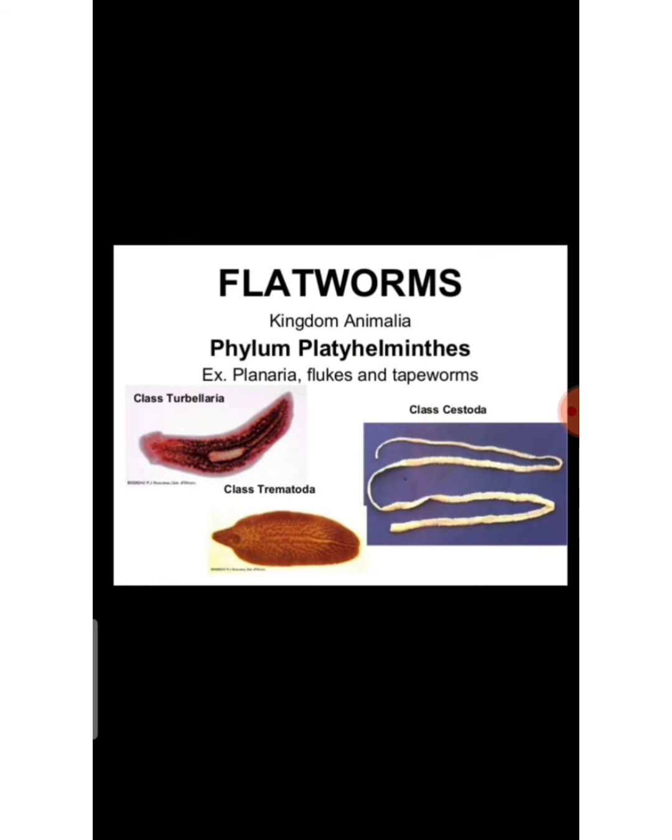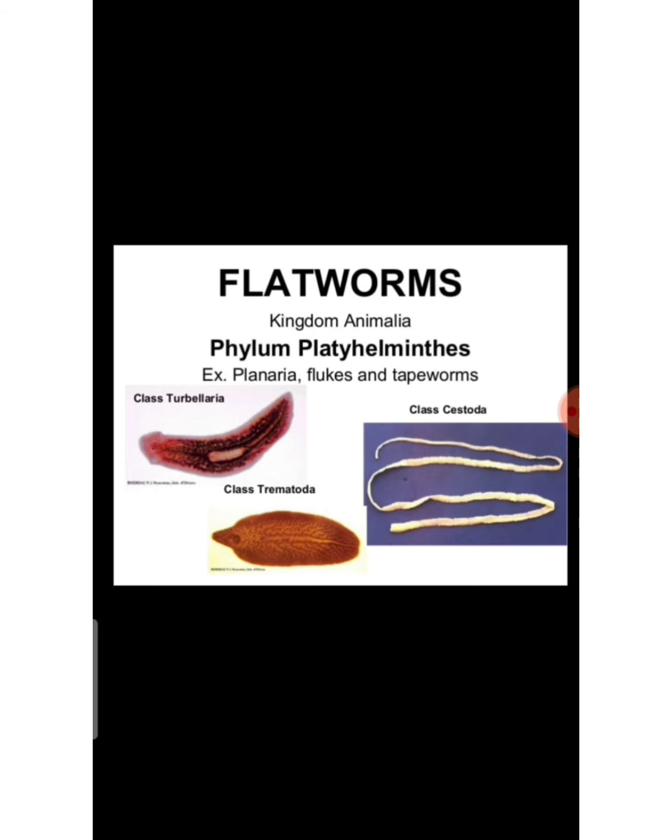Next we shall move on to flatworms, that is phylum Platyhelminthes. They are bilaterally symmetrical, triploblastic. What is the meaning of triploblastic? Having three layers. Acoelomate. What do you mean by acoelomate? Without body cavity. Coelomate means body cavity. A means opposite to coelomate, that is acoelomate, without body cavity. Most of them are parasitic in nature.